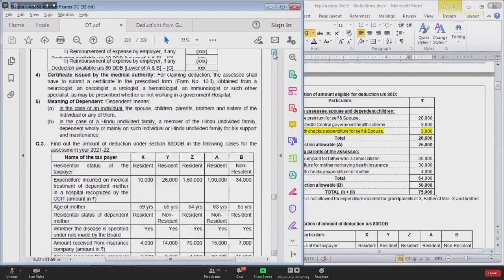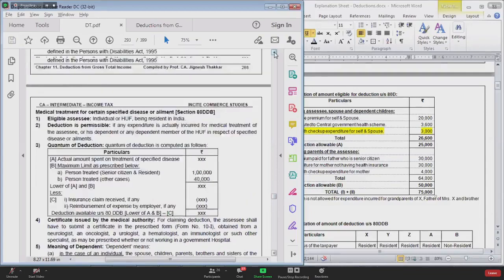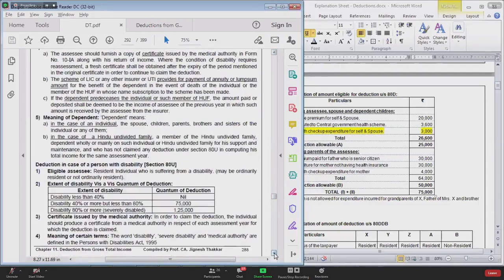Deva is asking me one question. Deva says there are two persons, both of them are dependent on me, and both are disabled. Say, for example, both are disabled to the extent of 50%. How much deduction will be allowed to Deva? In that case, will it be 75,000 per person, that is 1,50,000, or a deduction of only 75,000 will be allowed?